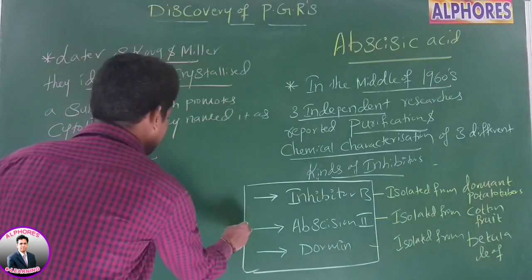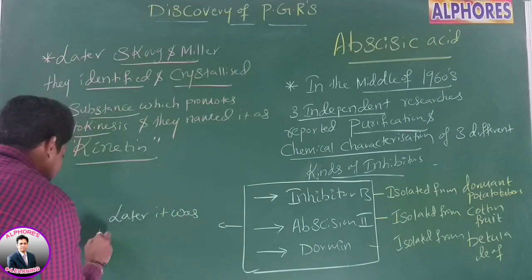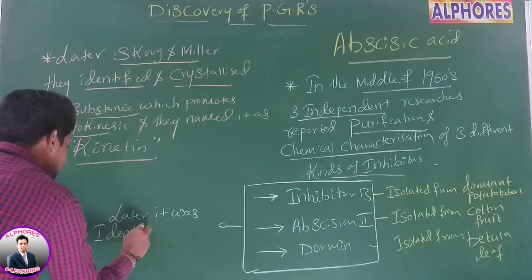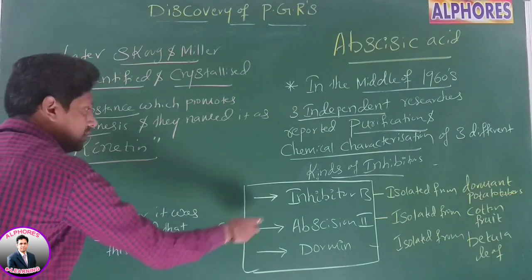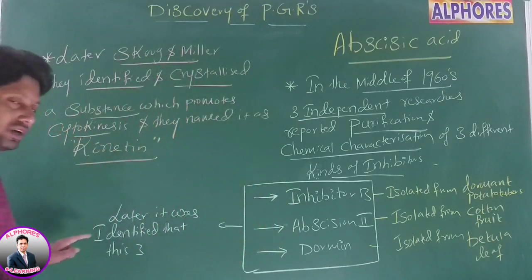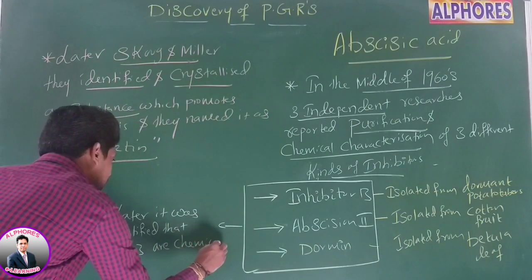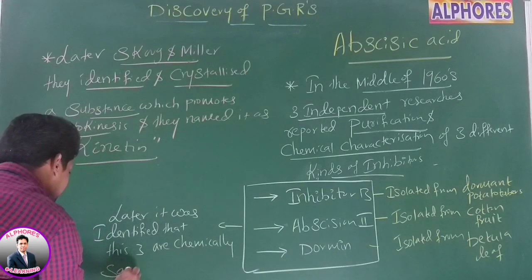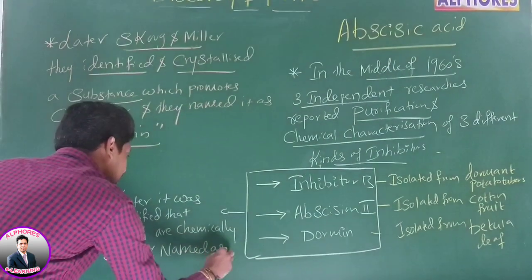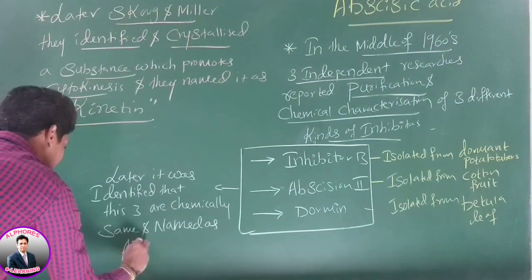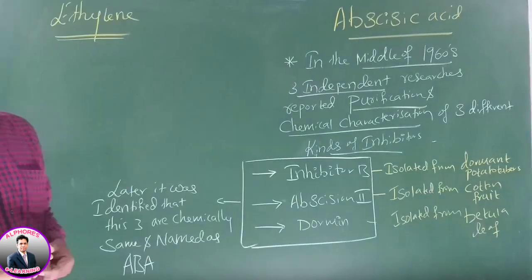These three, inhibitor B, abscission 2, and dormin, are chemically the same and named as abscisic acid. Go for the last one.